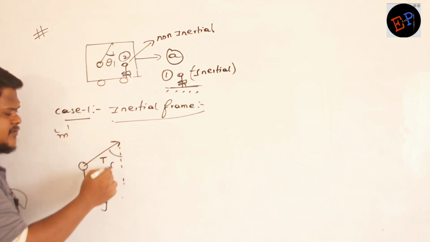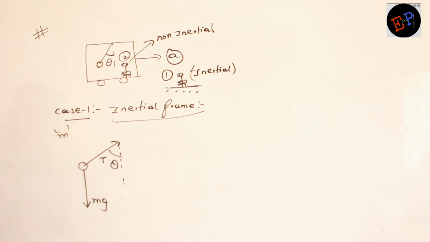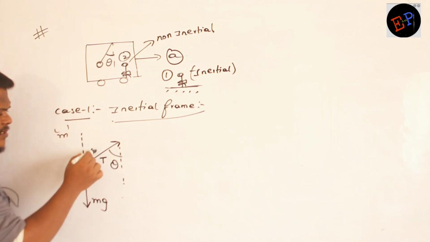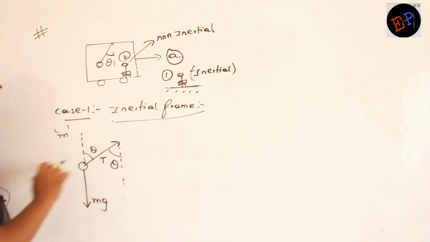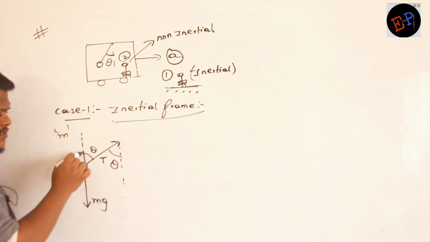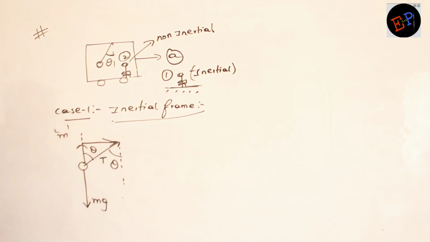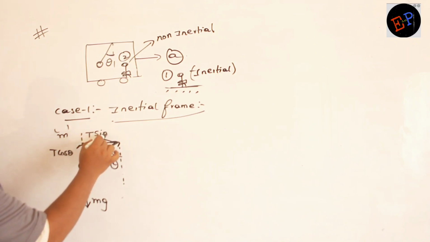It is making an angle of theta. So if this is theta, what is this angle? This angle is also theta. Alternate angles. Now split this tension into two components. Clear now? So this is T cos theta and this one is T sin theta.